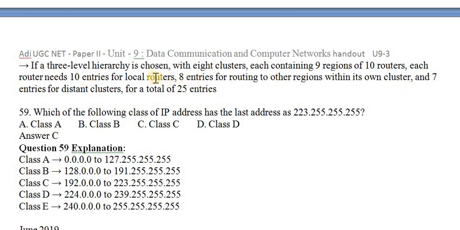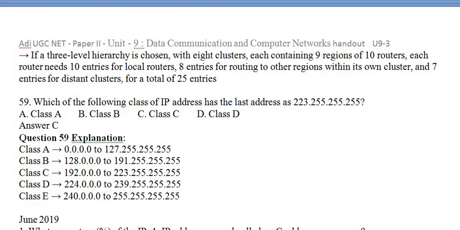One region acts as the local region, the remaining 8 act as the outer regions. Like that one cluster acts as the local, 7 as outer. So 10 plus 8 plus 7 is the total number of entries, 25. Okay, so this you want to calculate.